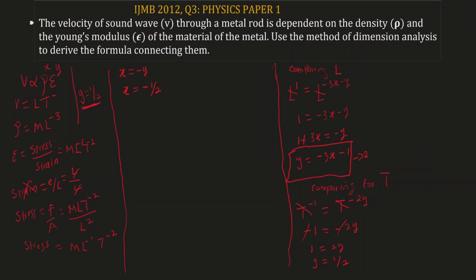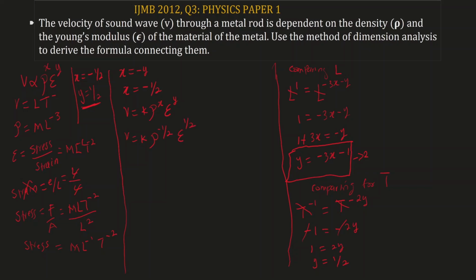So we have both x and y. X is equal to negative 1 over 2. Now let's substitute that into our equation. Our initial equation is V equal to K, density to the power of X, Young's modulus to the power of Y. So this becomes V equal to K, density to the power of negative 1 over 2, then Young's modulus to the power of half.